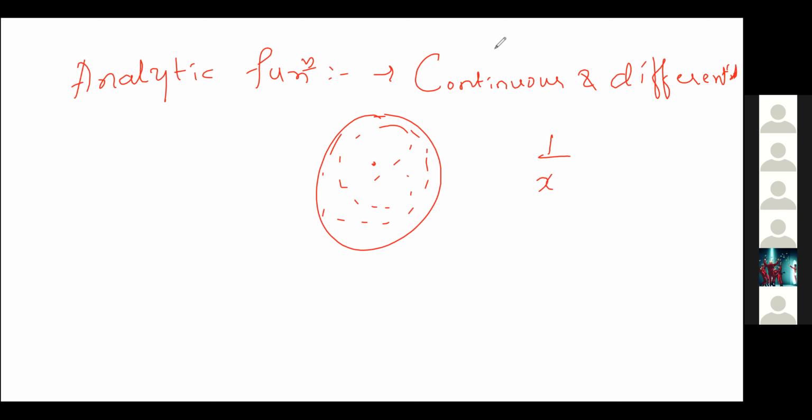So I just took one real function, so then you'll come to know. Like this we can consider 1 by z, which will be an analytic function apart from 0. So we can check the analyticity like this. But if you go through this method, it will be very difficult to check the analyticity of the function. That's why we will study the necessary and sufficient condition for a function to be analytic.